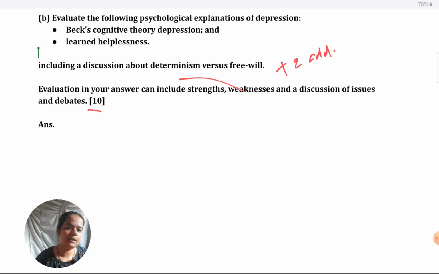Like I'll feel I've written 9 or 10 points and I'm getting only 2 or 3 marks. So that strategy doesn't help. That's why we recommend totally 3 evaluation points, including the named issue, because then you're able to go in enough depth to justify the requirements of the rubric. So take it that way.